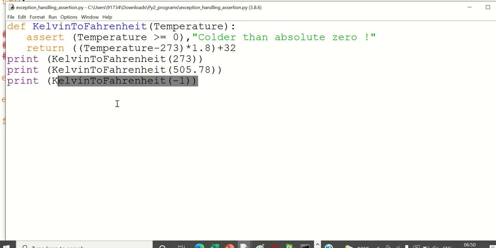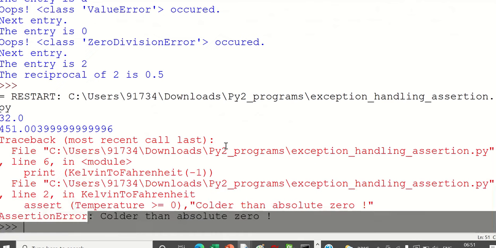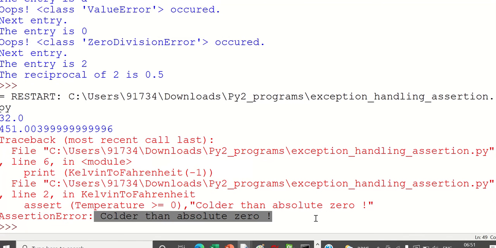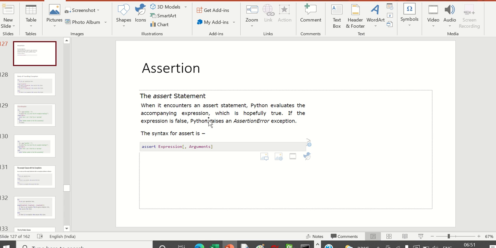So what you can do is, if you want to forcefully generate an error, then you can use this, and you can also write your own message here. That message is displayed here: colder than absolute zero. Okay, that is how you can do assert. So that is one more thing.